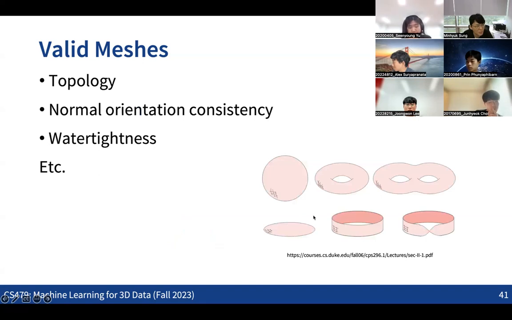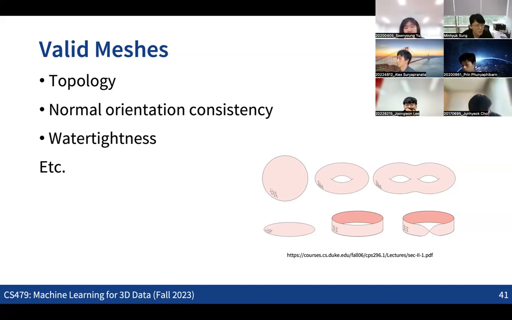There can be some other conditions. For example, we might want to form a 3D volume with a 2D surface. For those cases, we should be able to split the 3D space into an inside region and an outside region, right? Which means the 2D surface should form a watertight shape in 3D space. So that can be one of the conditions when we have a 3D mesh making a volume, and there can be other topological constraints.